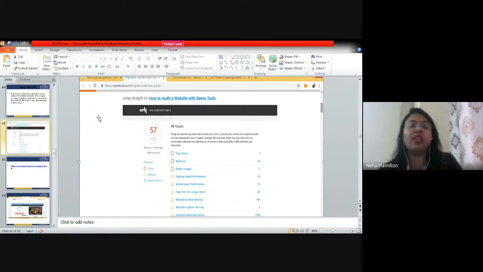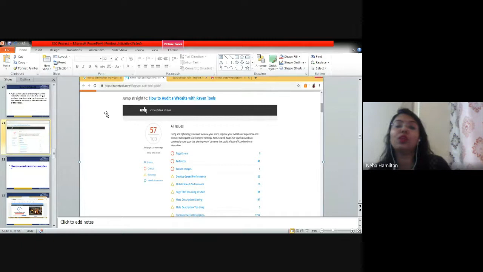Right? Sometimes on a mobile phone, we open a website and we need to scroll the phone down, left, right. The screen size is not optimized as per the mobile screen size. So this is an error. If I'm not comfortable using that particular website on my phone, I will shut down that website and I will use some other website, right? So all these small things are very important, and this is called as SEO audit, right?